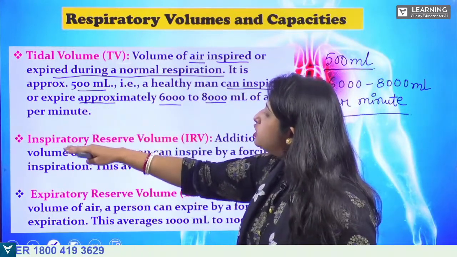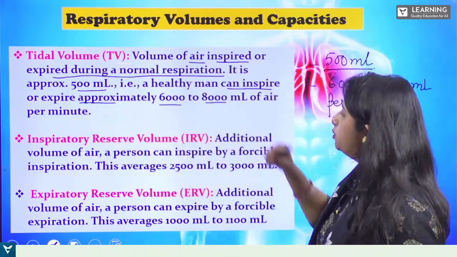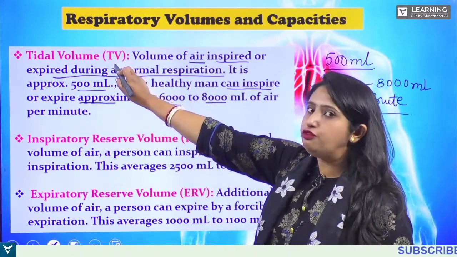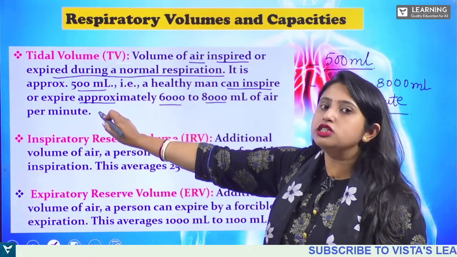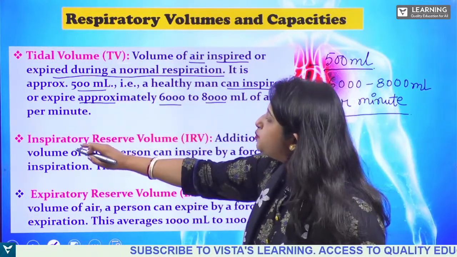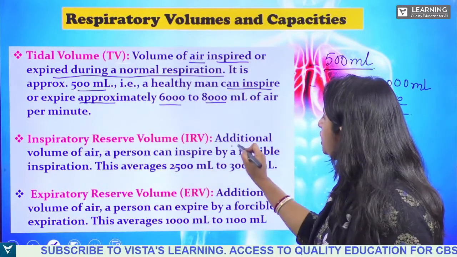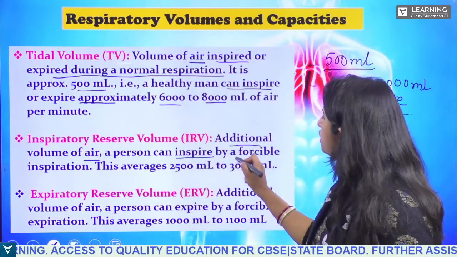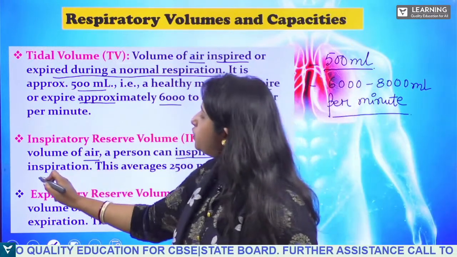Now, what is this inspiratory reserve volume? IRV is the short form. TV means tidal volume. How much is it? It is approximately 500 ml. So, the inspiratory reserve volume is the additional volume of air a person can inspire by a forcible inspiration.